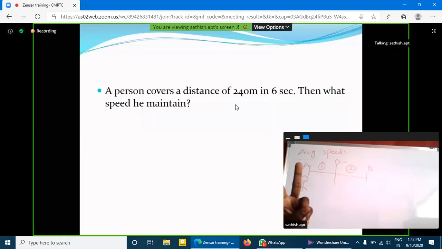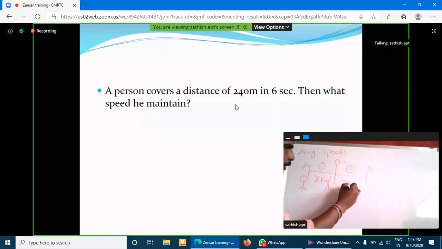A person covers two equal distances at a speed of x kilometers per hour and y kilometers per hour. So here the average speed is equal to 2xy by x plus y kilometers per hour.